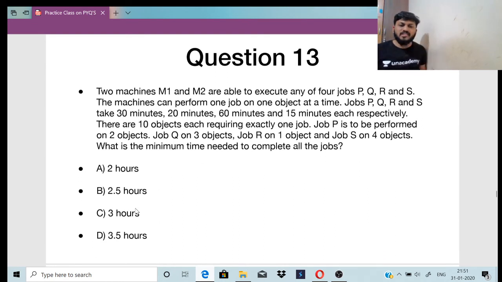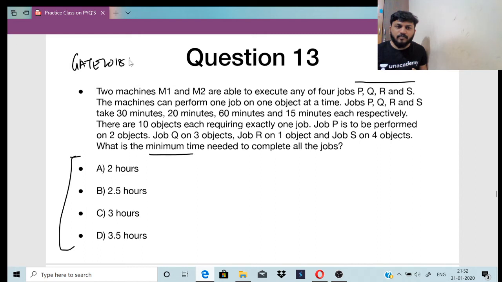Okay. 2 machines M1 and M2 are able to execute any of the 4 jobs P, Q, R and S. The machines can perform one job on one object at a time. Jobs P, Q, R and S take 30 minutes, 20 minutes, 60 minutes and 15 minutes respectively. There are 10 objects each requiring exactly one job. Job P is to be performed on 2, job Q on 3, job R on 1 and job S on 4. What is the minimum time needed to complete all the jobs? Here are the 4 and this is also GATE 2018 mechanical, right? GATE 2018 mechanical. Solve this.